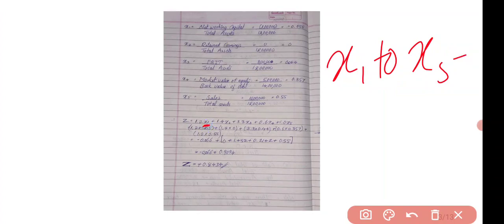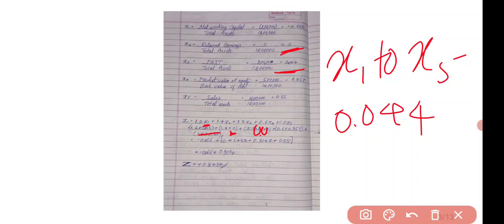1.2 x1 plus 1.4 x2 plus 3.3 x3 plus 0.6 x4 plus 1.0 x5, right? Now the x1 value is 0.055, which is a negative figure, plus 1.4 multiplied by x2 value, which is 0, so 0, right? Plus 3.3 into x3. x3 value is 0.044, but I have missed one 0 there. I have written 0.44.